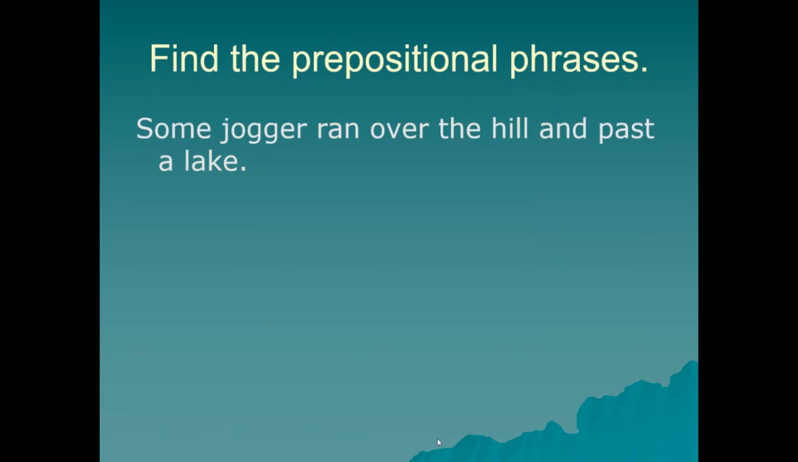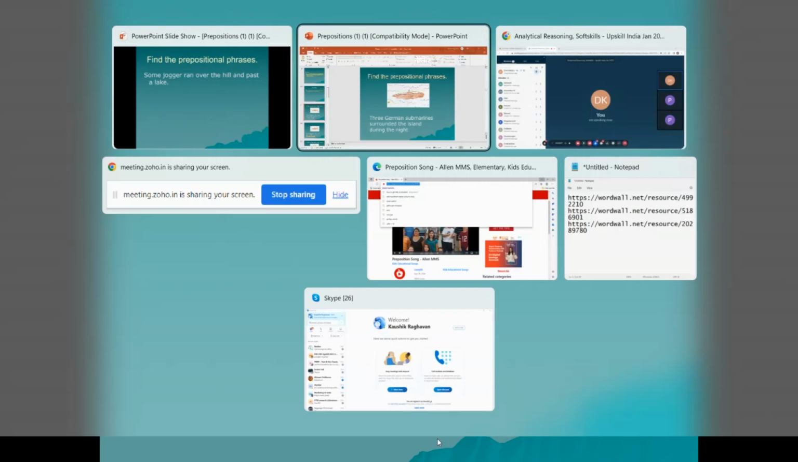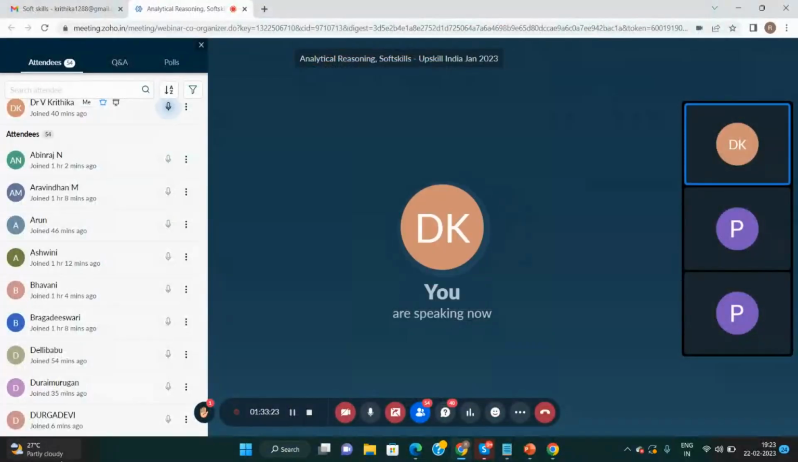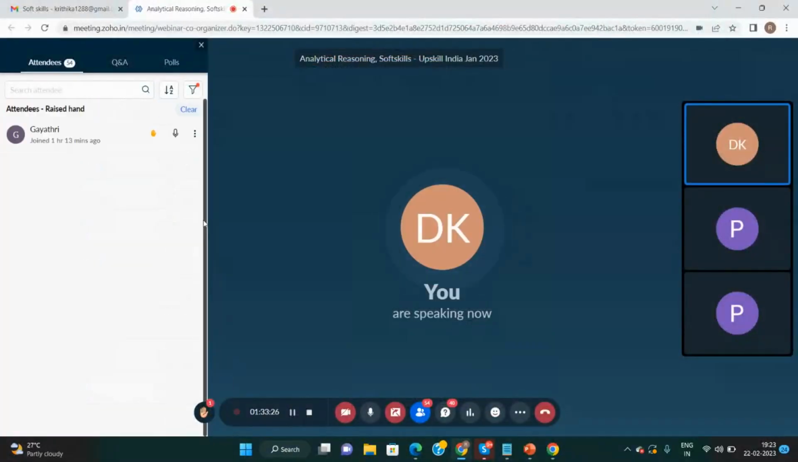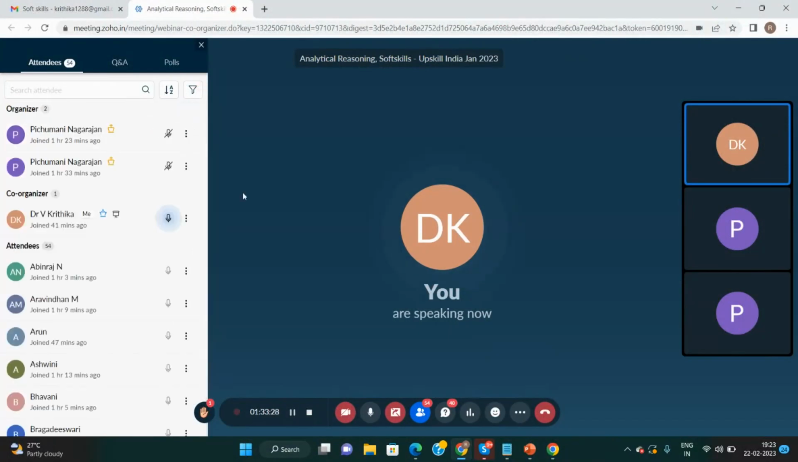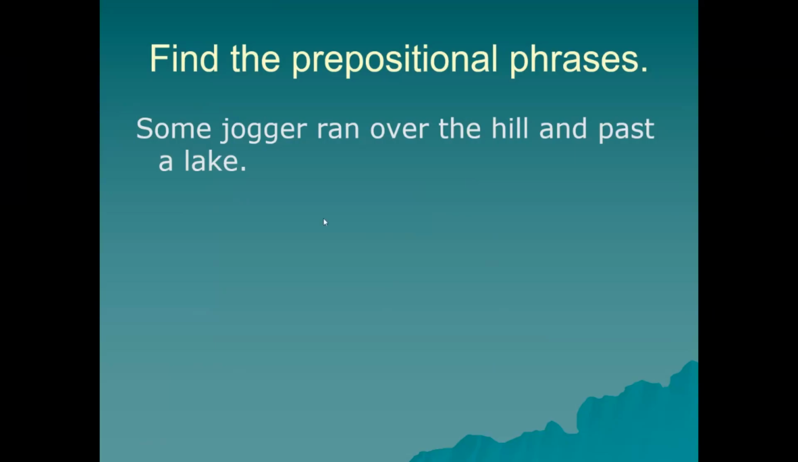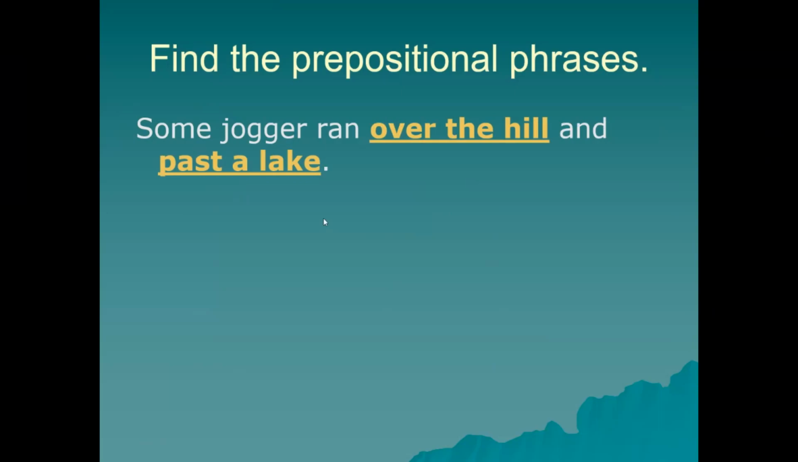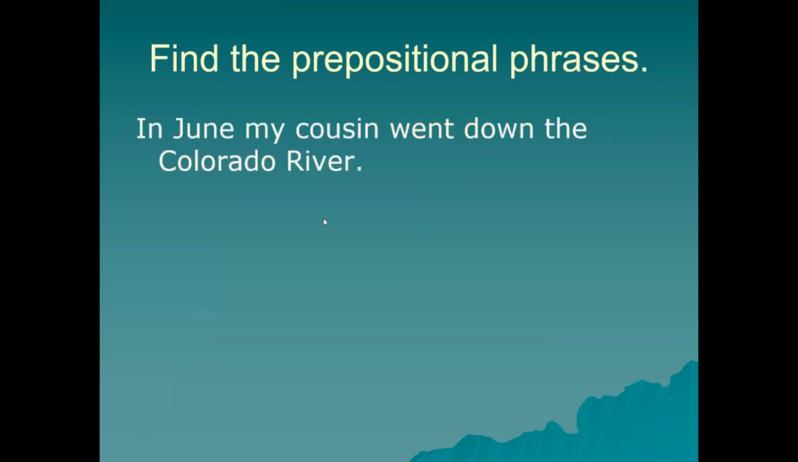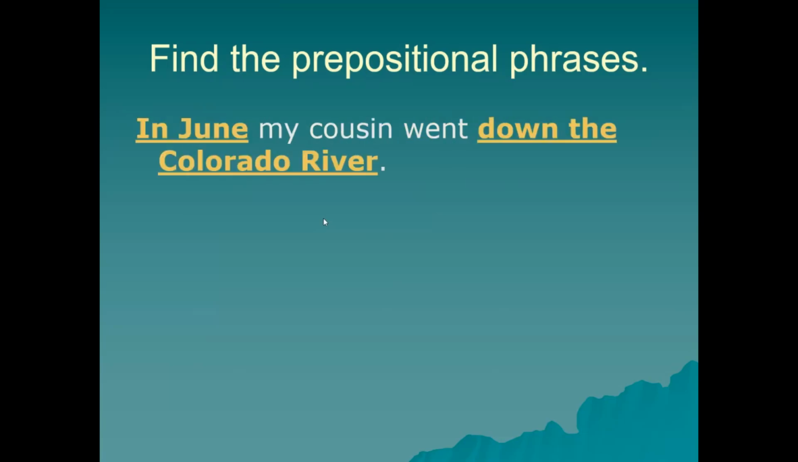Some jogger ran over the hill and passed a lake. Ran over the hill past the lake, ma'am. I have one more hand. Someone is willing to help you. Do you need help or not? Ran over, and past the lake. Very good. In June, my cousin went down the Colorado River. Down the Colorado River, ma'am. Super. In June also, fine.